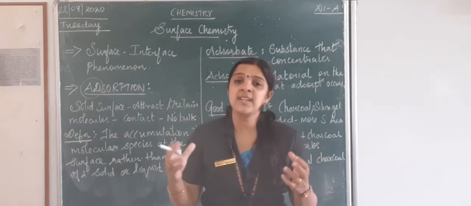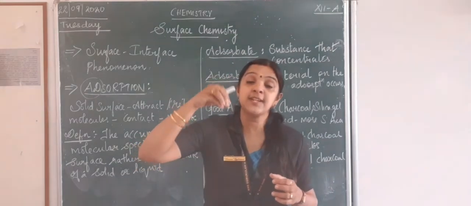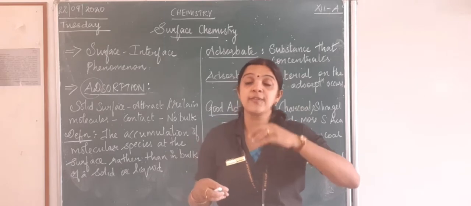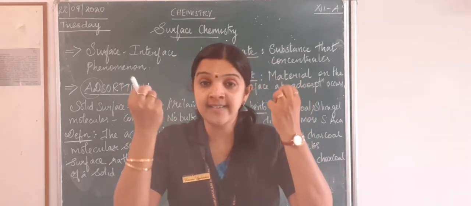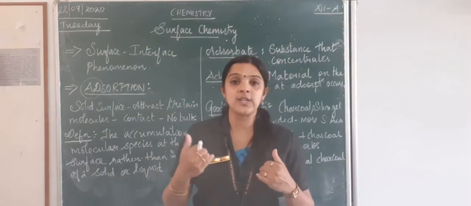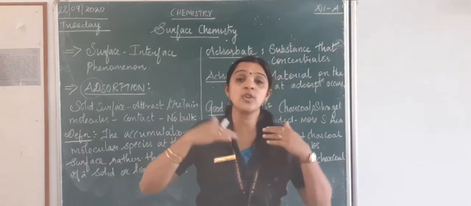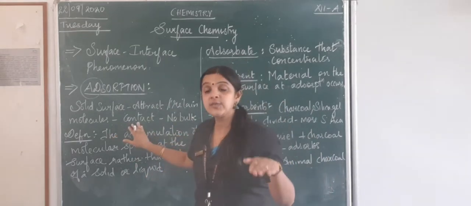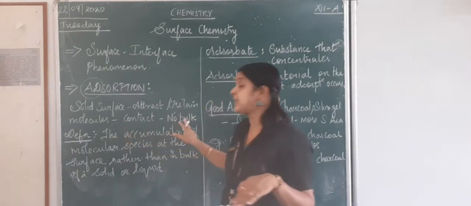So what is happening? Actually, the reaction is happening on the surface of the metal. Why? Because that particular surface of the metal has a tendency to attract other molecules and retain them. It does not allow them to go. It is retained only on the surface which comes in contact, and does not get into the bulk.